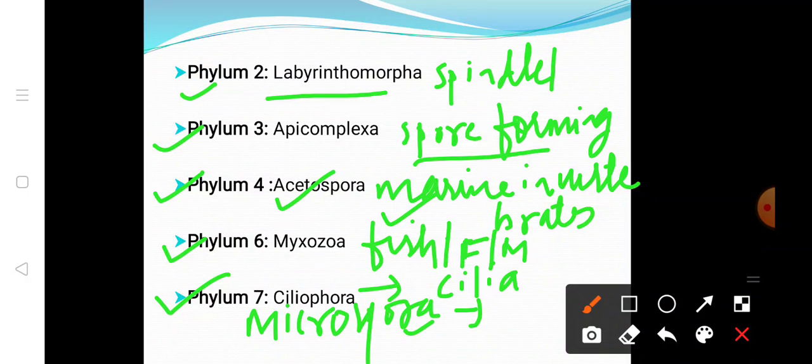Acetospora are parasites of animals, especially parasites of marine invertebrates. Apicomplexa are obligate endoparasites of animal, whereas Acetospora are parasites of marine invertebrates.